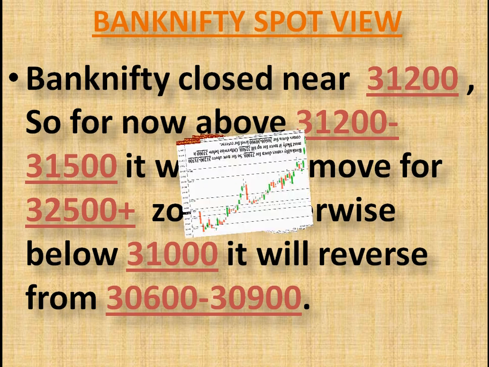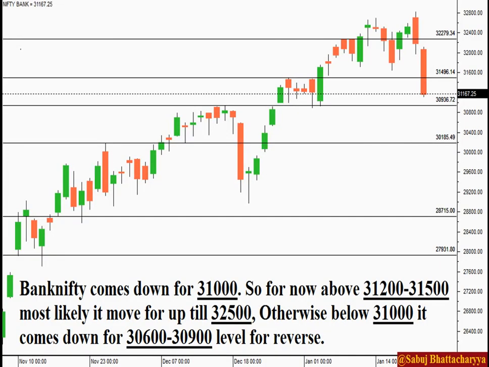Let's come to the Bank Nifty chart. Bank Nifty comes down for 31,000. So for now, above 31,200 to 500, most likely it will move up till 32,500. Otherwise, below 31,000, it comes down for 30,600 to 900, the reversal support zone.